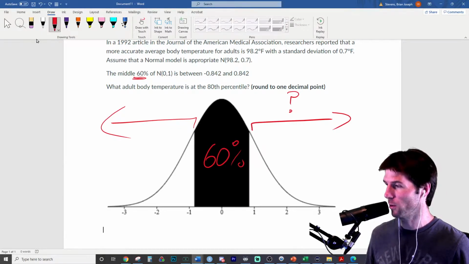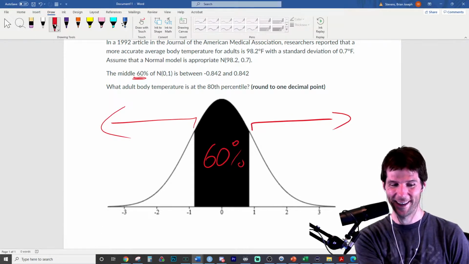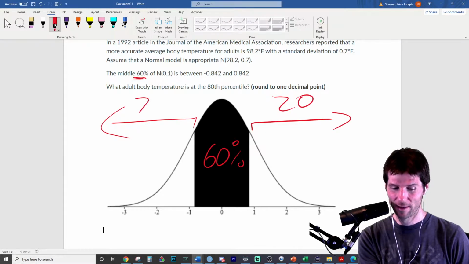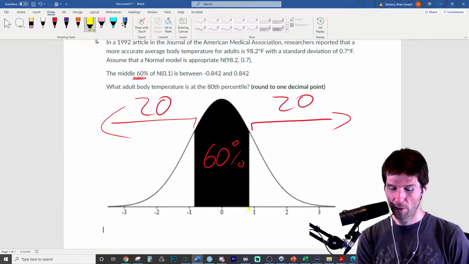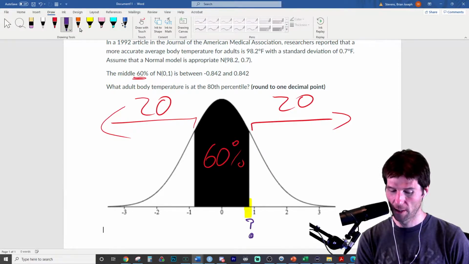So what is one of those arrows worth right here? I think Peel already said it. I missed it. I'm not paying attention. It is worth 20%. So tell me, what is this right here? This spot right here is the what?